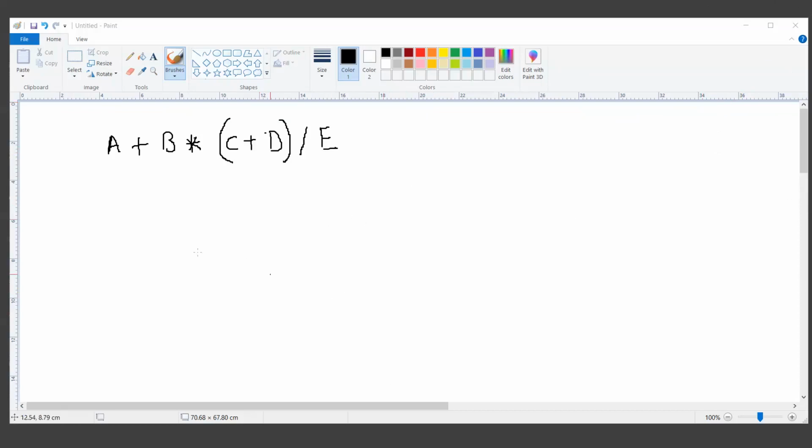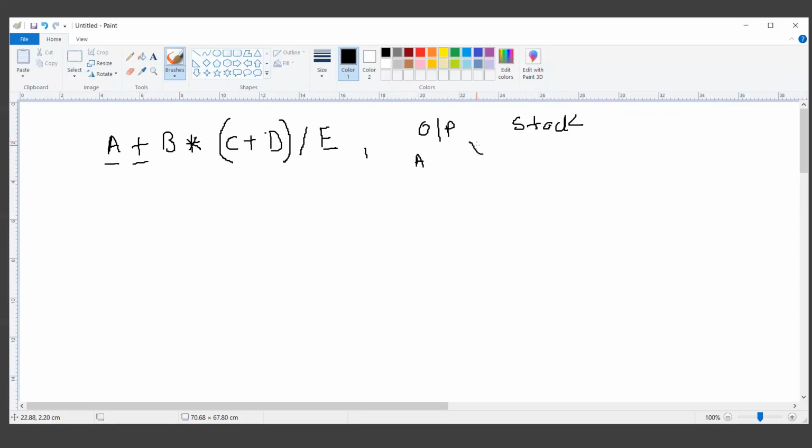So what I'll do is, again in the same way, I'll create something called an output and something called a stack. And here we will keep track of the steps. In the first step, I'll scan A. It's an operand, so let's output it immediately. Then we scan the operator, which is plus.